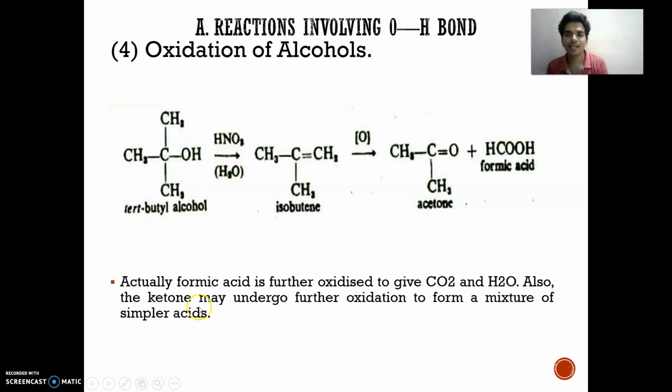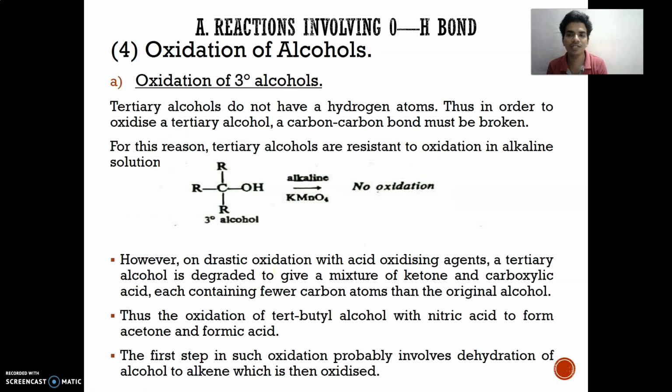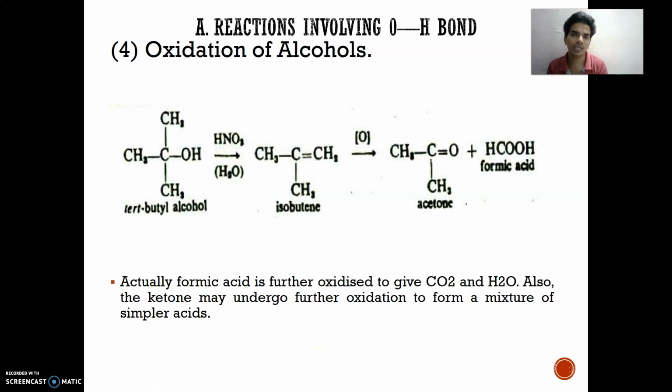As an example, tertiary butyl alcohol on reaction first gives isobutene, and after further oxidation it gives acetone and formic acid. Formic acid is again oxidized into CO2 and H2O, and the ketone may also undergo further oxidation as in our earlier reactions. This happens because of the drastic oxidation, where in the case of tertiary butyl alcohol there is dehydration of the alcohol into the alkene.